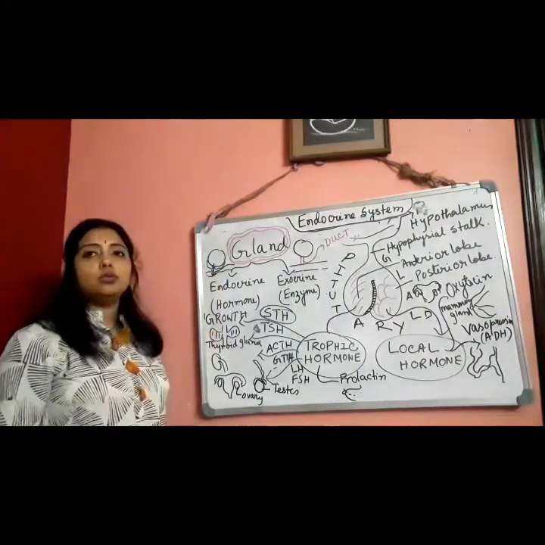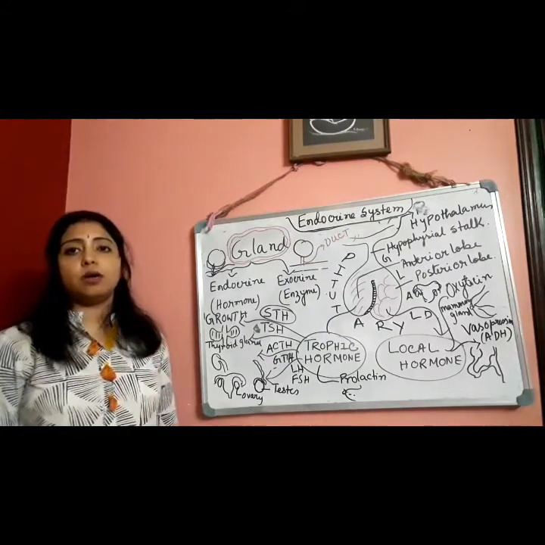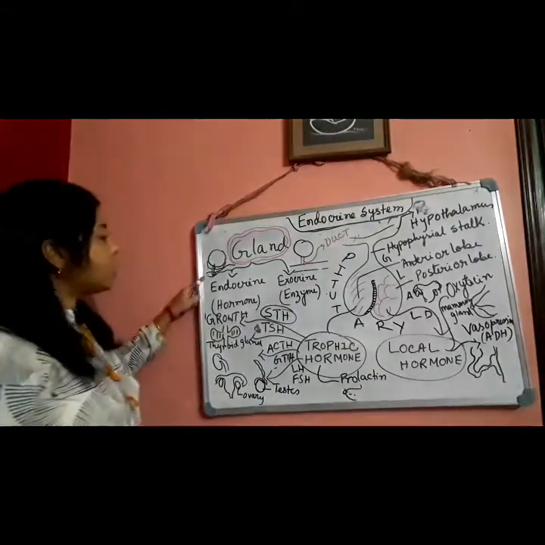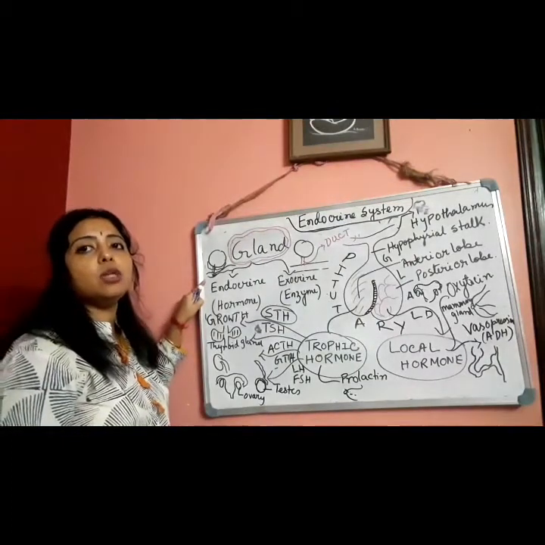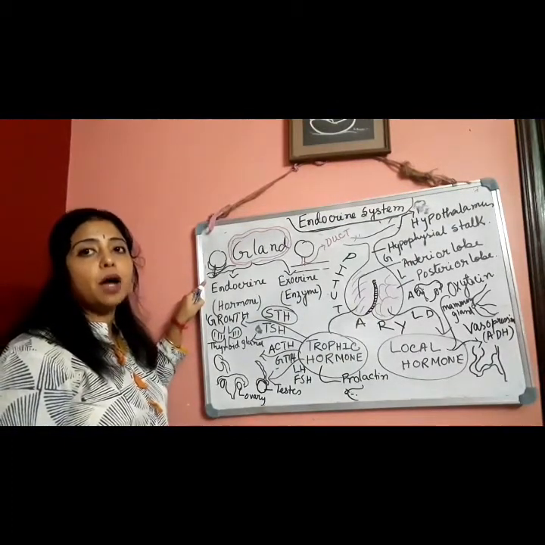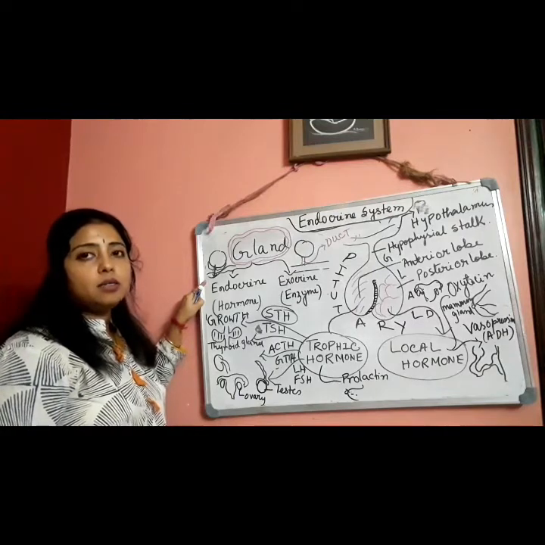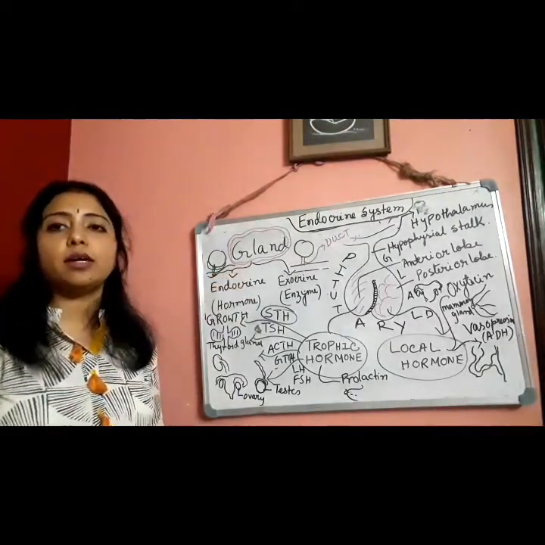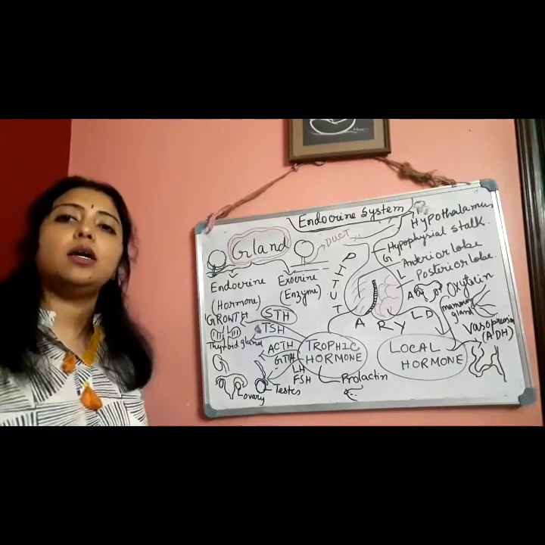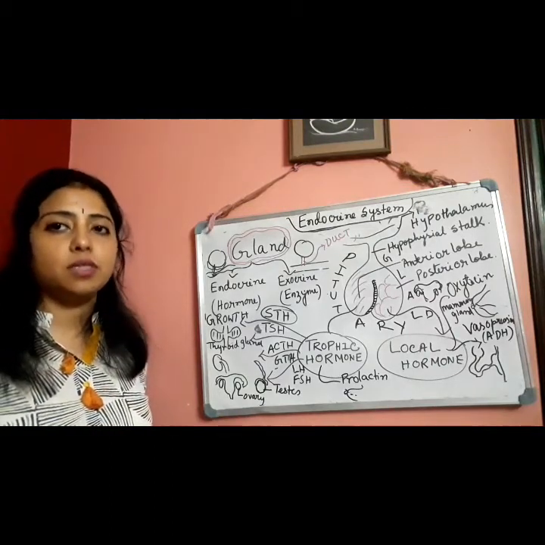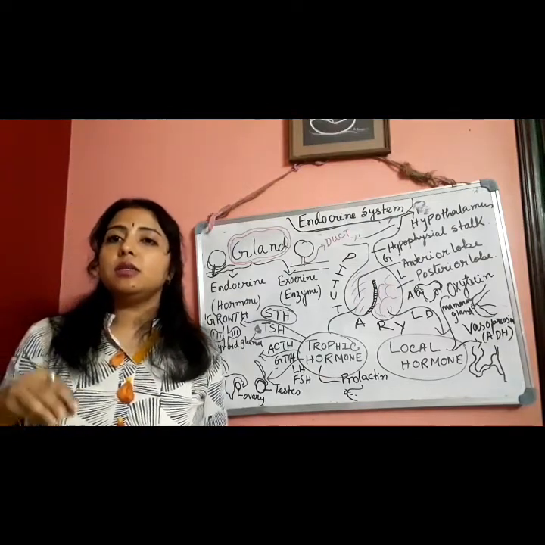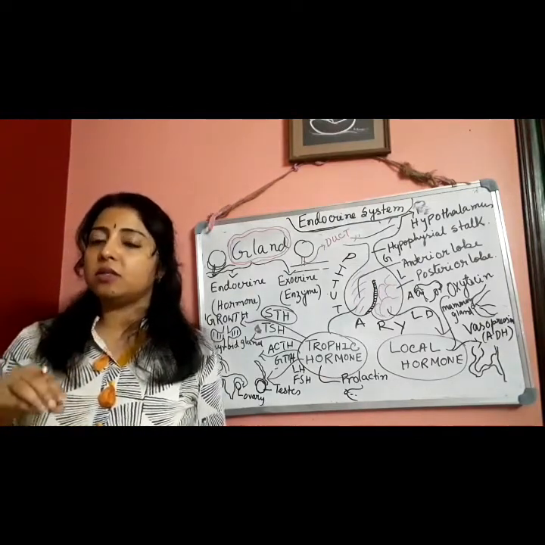Endocrine glands do not have any kind of duct. They are ductless glands. They will secrete their secretion directly into the blood vessels. Through blood, it can pass to other parts, to the target organ, for doing their activity. That's why they are also known as chemical messengers.